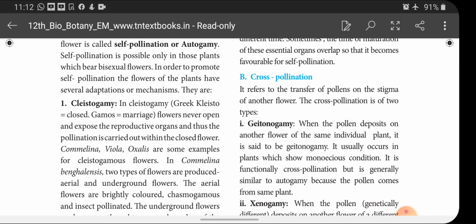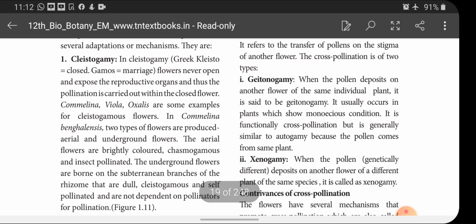It refers to the transfer of pollen grain to the stigma of another flower, and cross-pollination is of two types. One is geitonogamy. What is meant by geitonogamy? When the pollen is deposited on another flower of the same individual plant, it is said to be geitonogamy. It usually occurs in plants which show a monoecious condition. It is functionally cross-pollination, but is generally similar to autogamy because the pollen comes from the same plant.